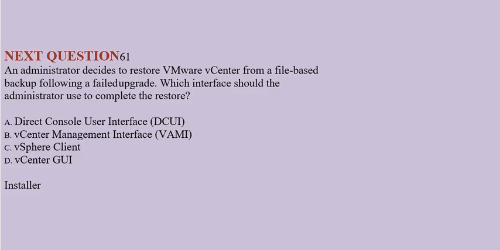Question: An administrator decides to restore VMware vCenter from a file-based backup following a failed upgrade. Which interface should the administrator use to complete the restore? Option A. Direct Console User Interface (DCUI). Option B. vCenter Management Interface (VAMI). Option C. vSphere Client. Option D. vCenter GUI Installer. Correct answer is option D.